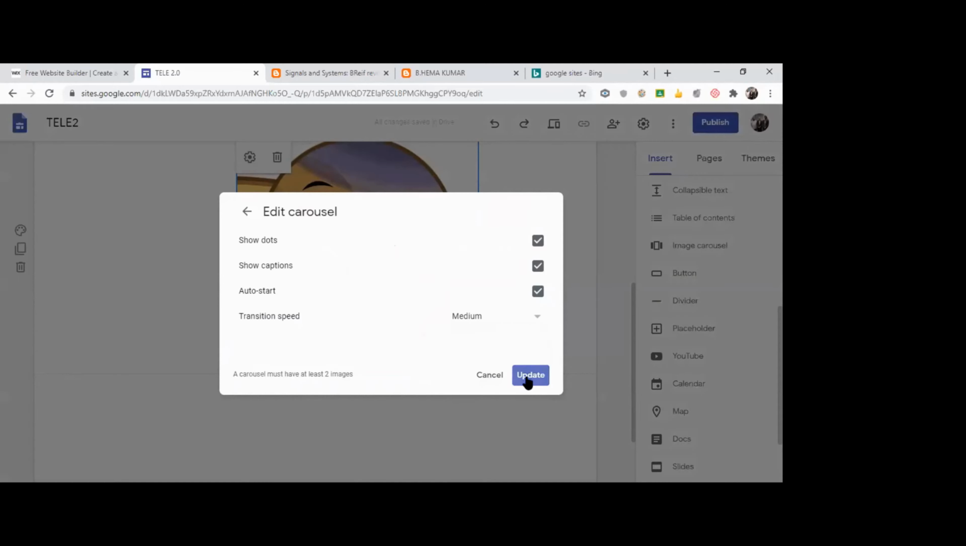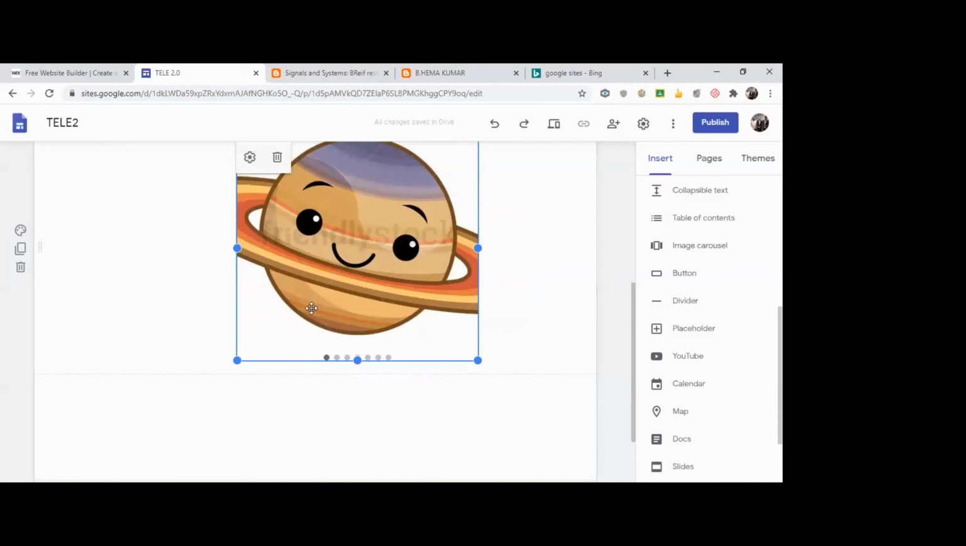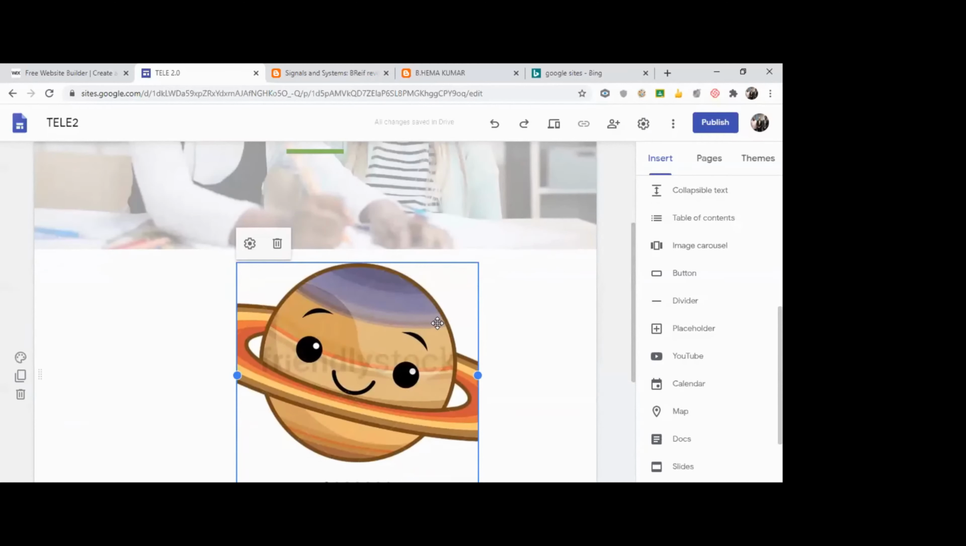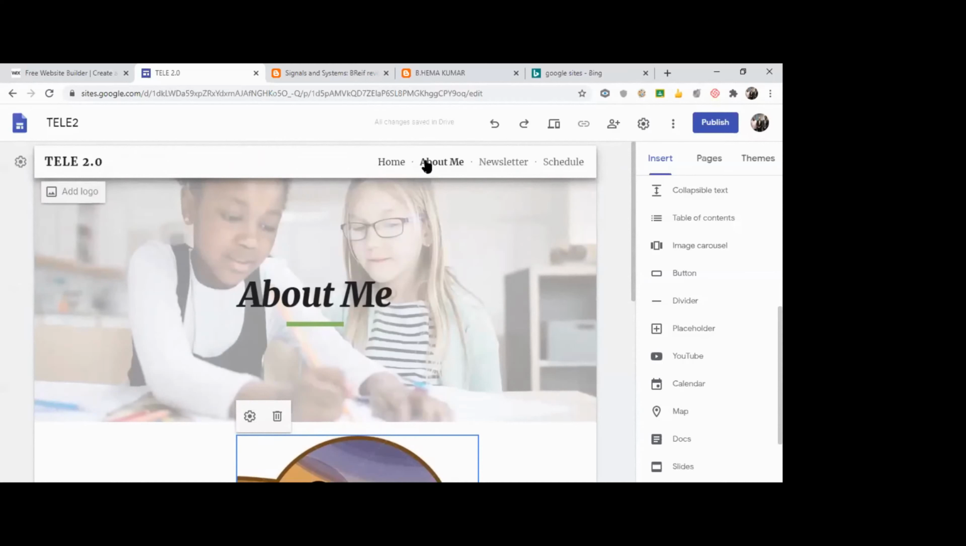What I mean by transition is it will automatically move from one image to another image. It will automatically change. We'll see how it looks. As of now, we didn't do much modification. We have edited the home page and about me page. Till now, it is in your browser alone. It is not visible to the world.